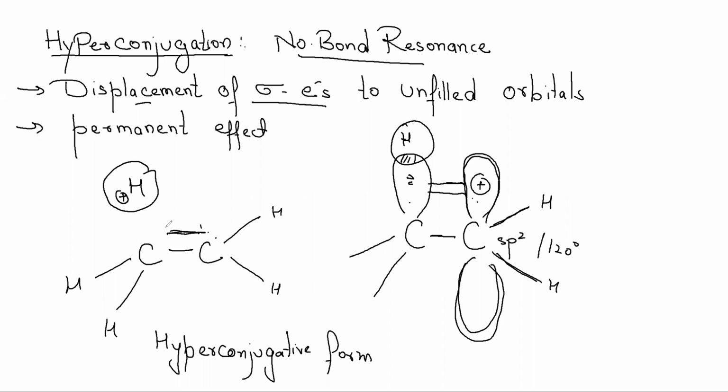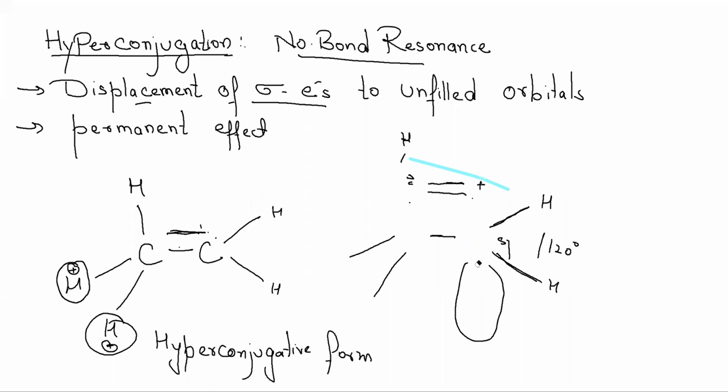So now what happens after some time? This particular hydrogen comes back to this particular carbon. Then another hydrogen will go away, and its sigma electrons will be used in generating a double bond. After some time, this hydrogen will come back. So in a way, how many forms will we be creating? Three hyperconjugative forms. How? I would like to show you here.